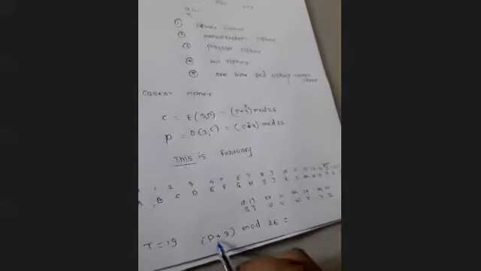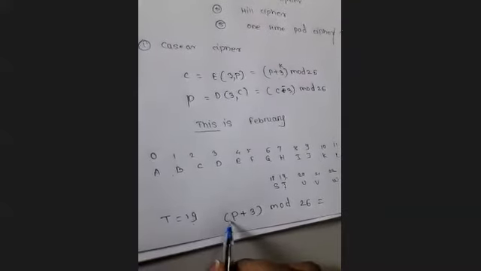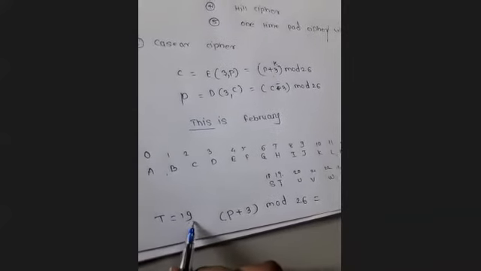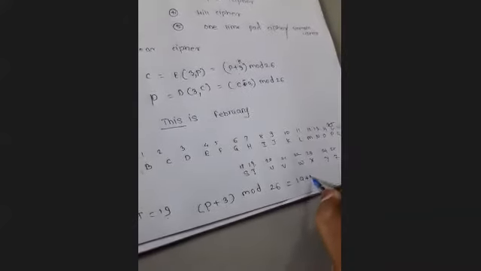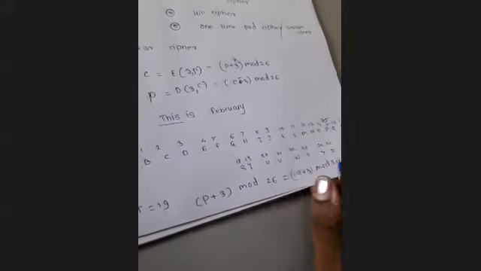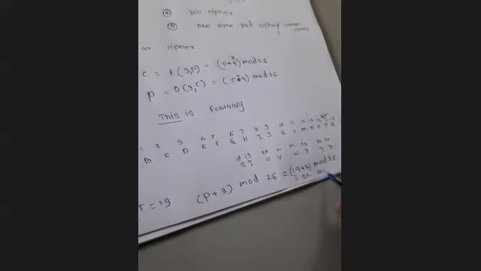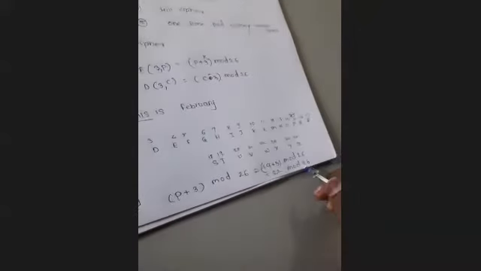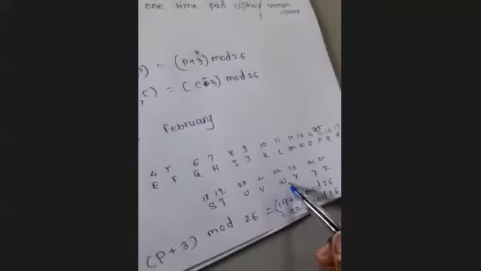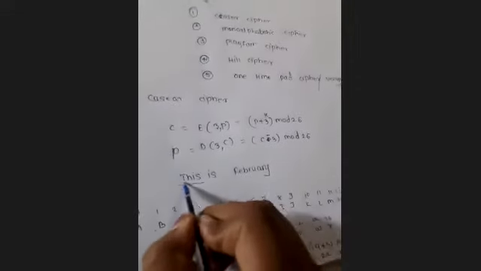P is nothing but the plain text. Our plain text is T, which is value 19. So 19 plus 3 is 22, and 22 mod 26 is 22. So 22 is the ciphertext value. Who is representing 22? W. So the ciphertext for T will be W.